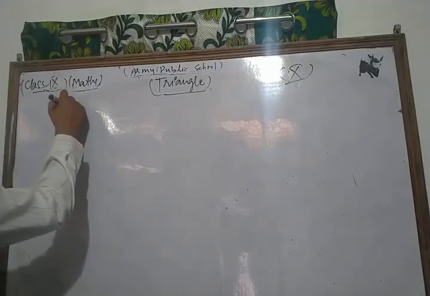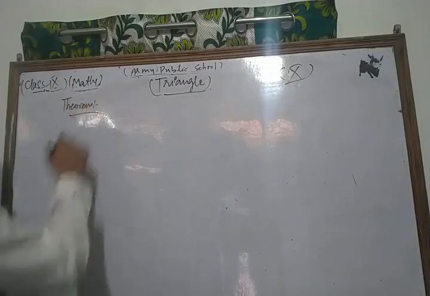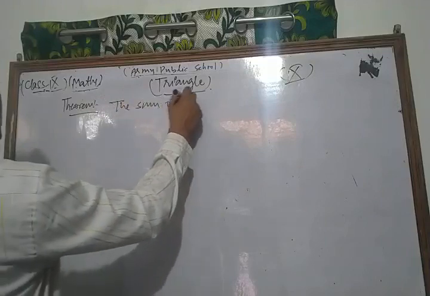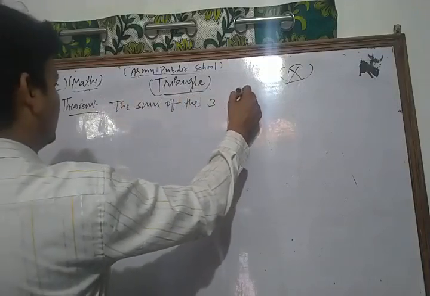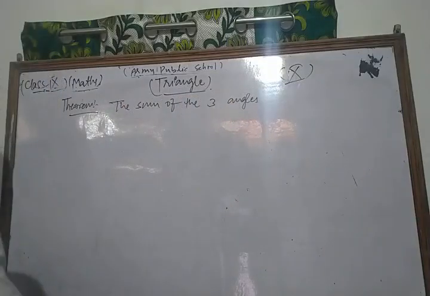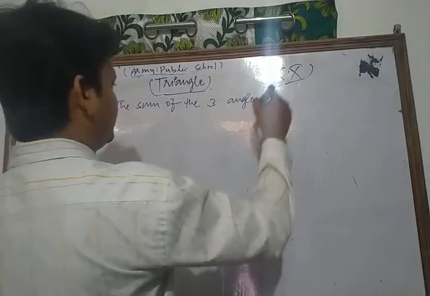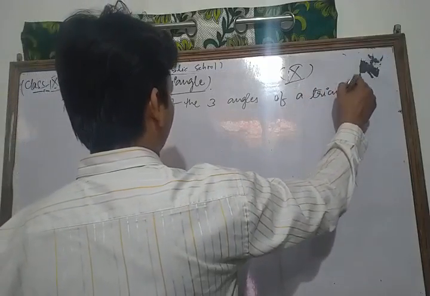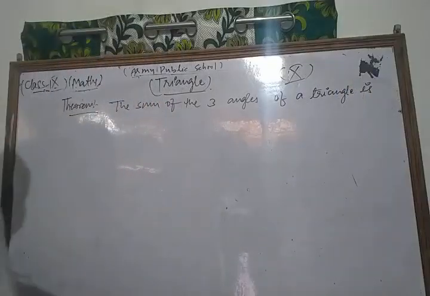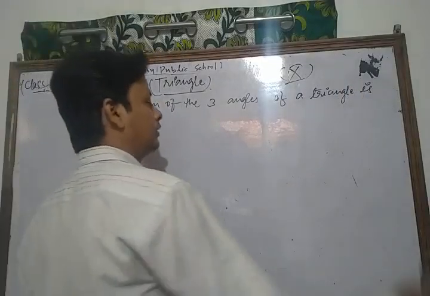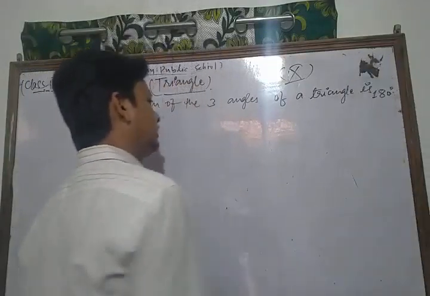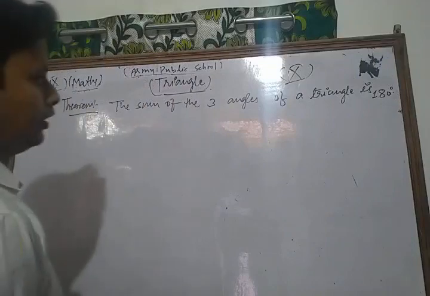Now we take a very important theorem related to that topic. This is a very important theorem of your NCERT exercise, and your theorem is: the sum of the three angles of a triangle is 180 degrees. Now let's see its proof.